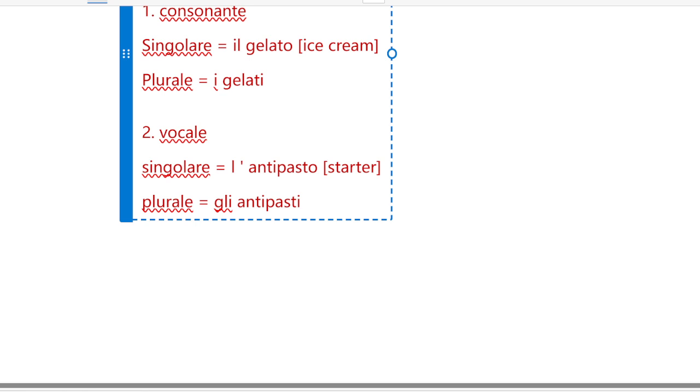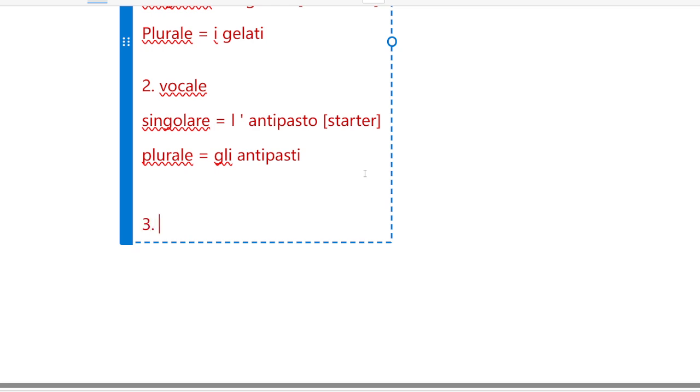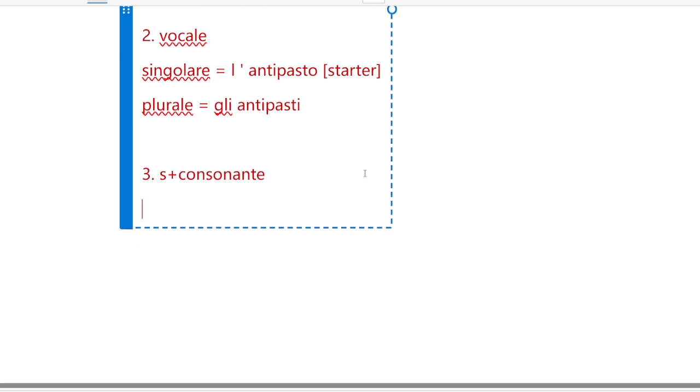Okay, there is another combination which goes with number three, s plus consonante. In this case we use lo: lo spumante.